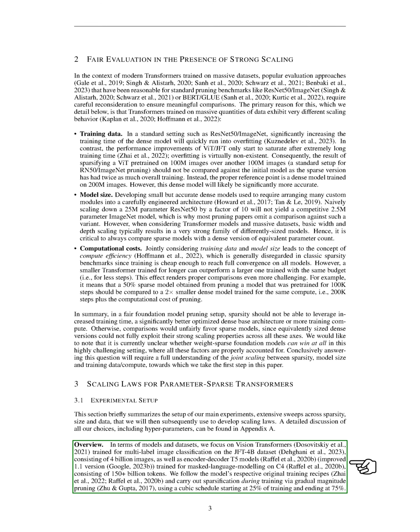In terms of models and datasets, we focus on vision transformers trained for multi-label image classification on the JFT4B dataset, which consists of 4 billion images, as well as encoder-decoder T5 models, improved 1.1 version, trained for masked language modeling on a dataset consisting of 150+ billion tokens. We follow the models' respective original training recipes and carry out sparsification during training via gradual magnitude pruning, using a cubic schedule starting at 25% of training and ending at 75%.